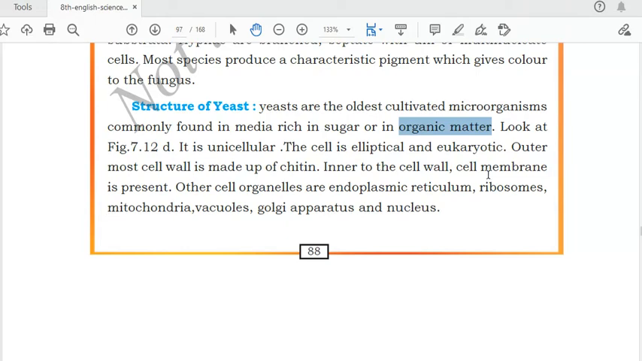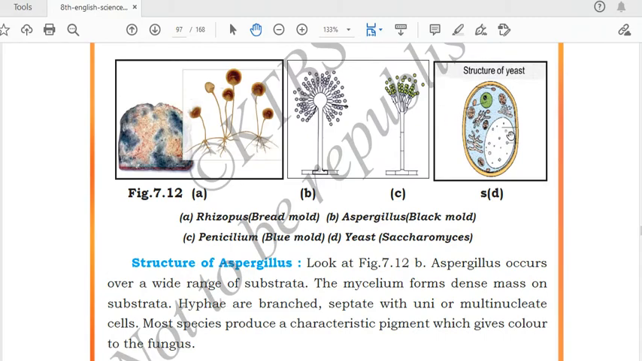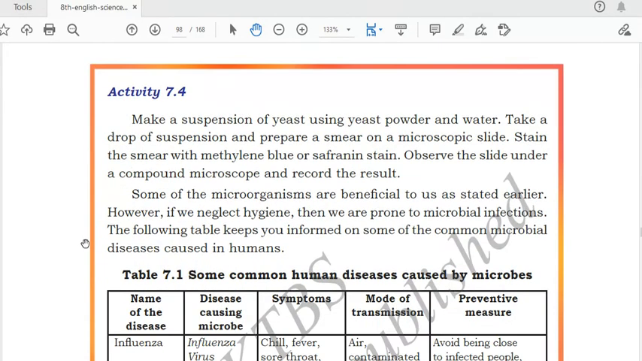Inner to the cell wall we have the cell membrane. The cell membrane is also present. Other cell organelles are endoplasmic reticulum, ribosomes, mitochondria, vacuoles, Golgi apparatus, and nucleus. All the cell organelles will be present in the cell of yeast. In the diagram of yeast, all the cell organelles can be seen.